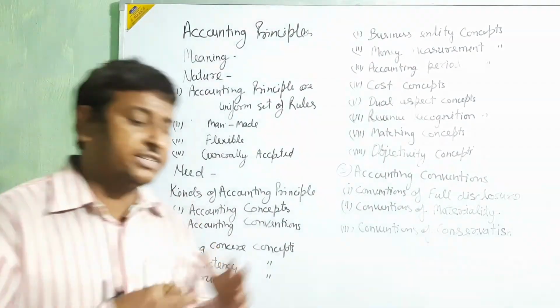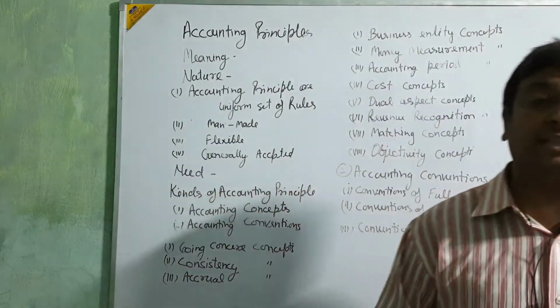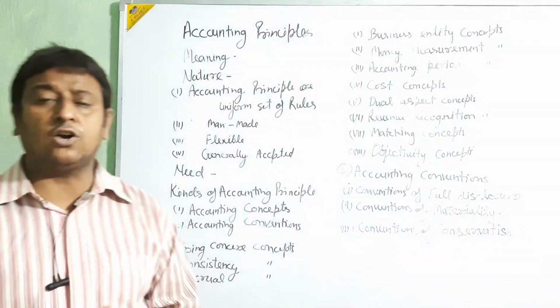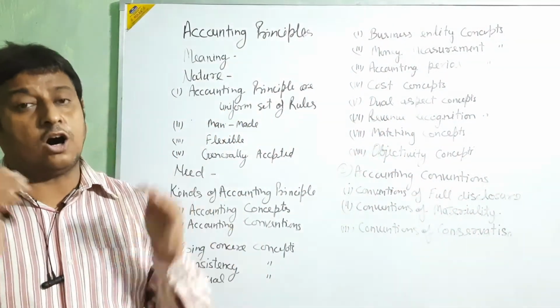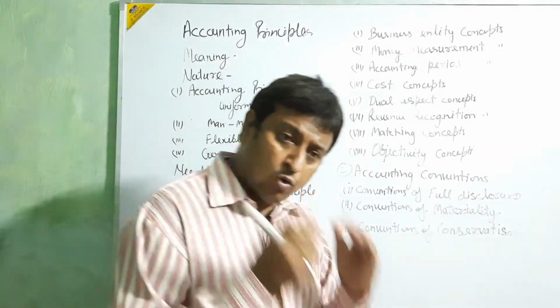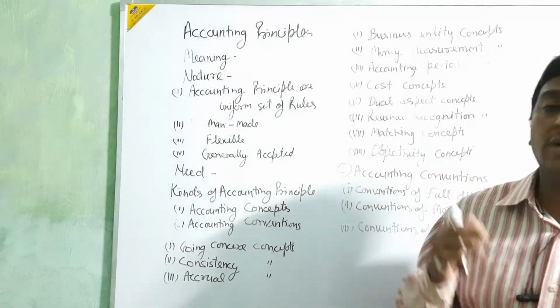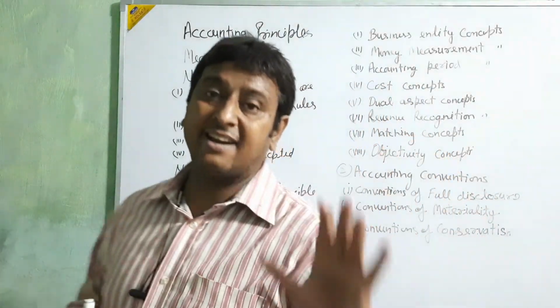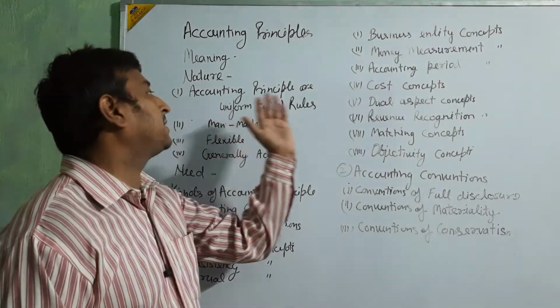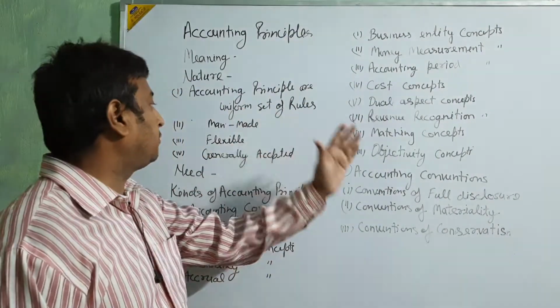Before making the ledger, you have to know how to make the ledger, the trial balance, the P&L account, and the balance sheet. These all have some rules. After learning those rules, you are able to make those statements. So accounting principles are a uniform set of rules.